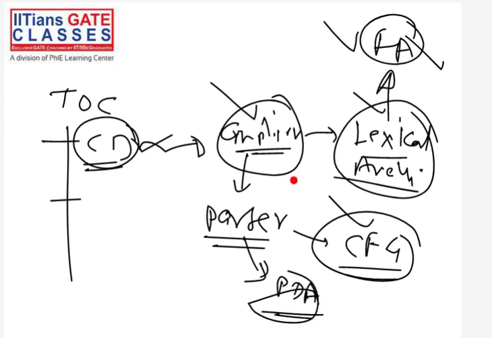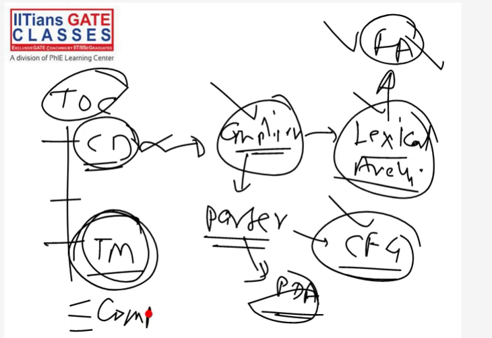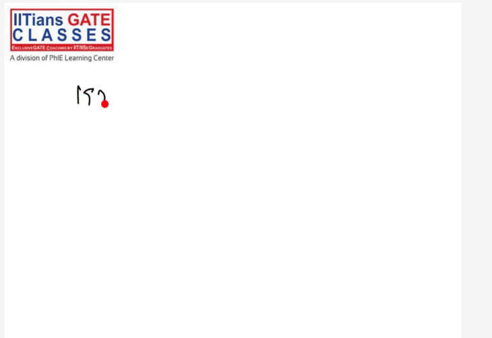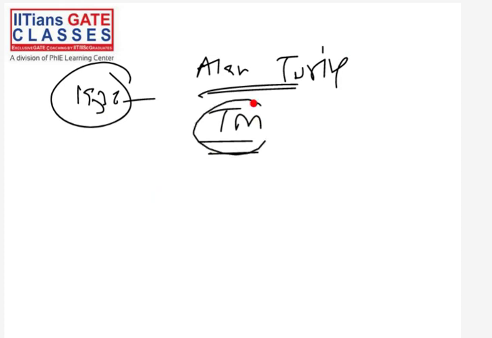These are the practical uses of the things that we will study in this TOC subject. And at the end of this course, when we study Turing machine, we will see, not a proof exactly, but basically we will see that this Turing machine is equivalent to our modern computer. Remember one thing, in 1936, Alan Turing was the person who gave this Turing machine.